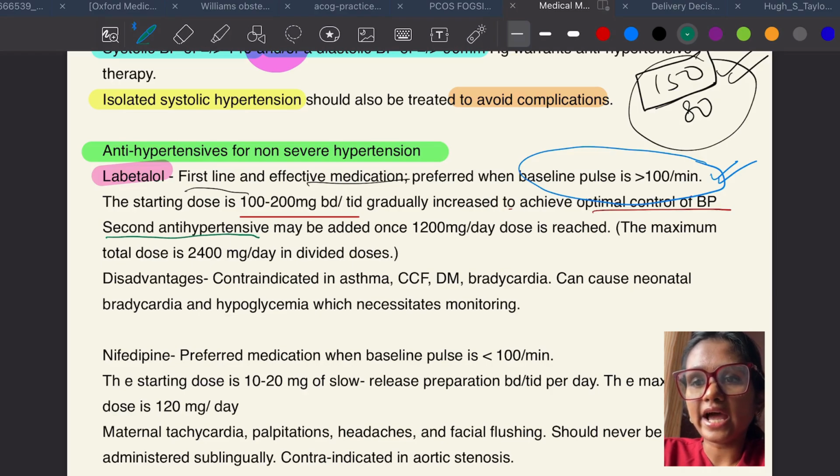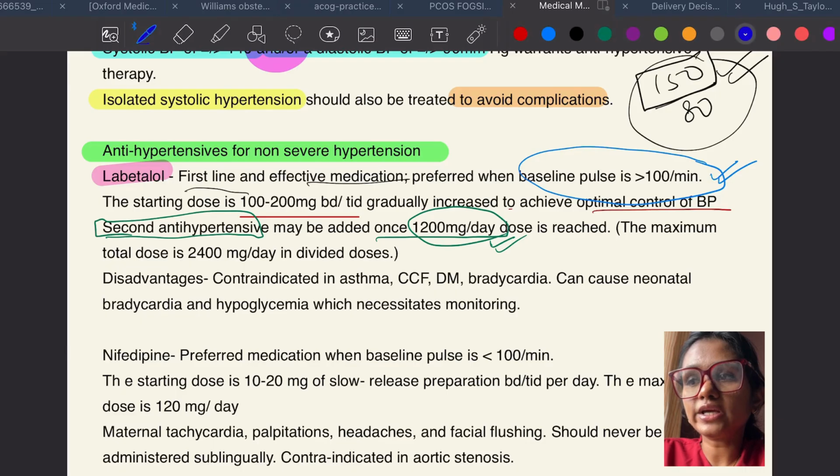So second antihypertensive, when should you add? Once you have reached 1200 mg per day dose. Maximum which you can give is 2400 per day, but once you have reached 1200 mg per day, you need to add a second antihypertensive.